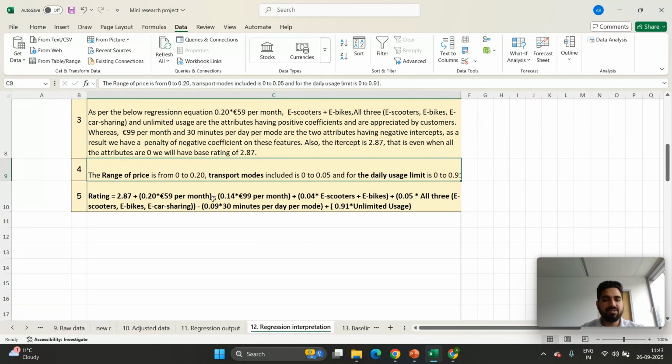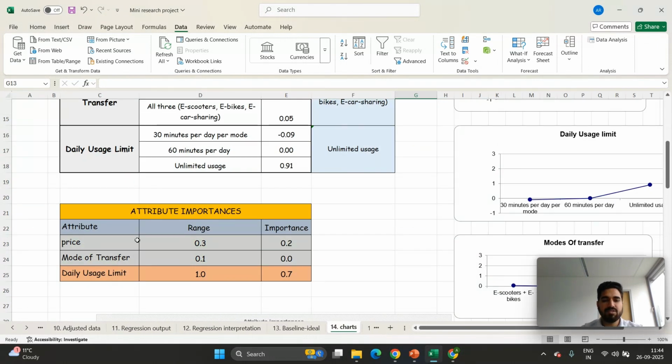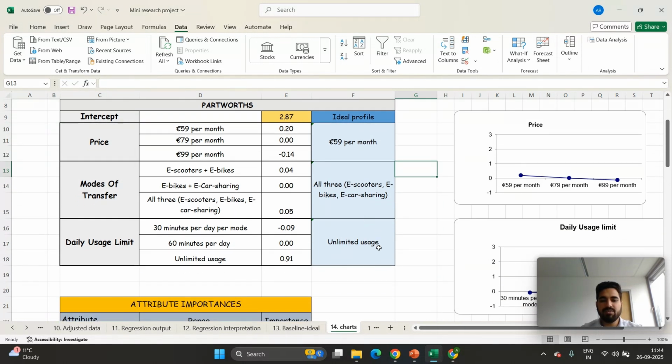And here is our regression equation according to our values. If I talk about the baseline profile, I make a baseline profile that is a combination of 79 per month, e-bike, e-car, and 60 minutes per day. So if I count the utility, it has a utility of 2.87. Then I talk about the ideal product profile, which I got from this. I put in all the values and I get the ideal profile. It is 59 per month, all three modes of transport, and unlimited usage.